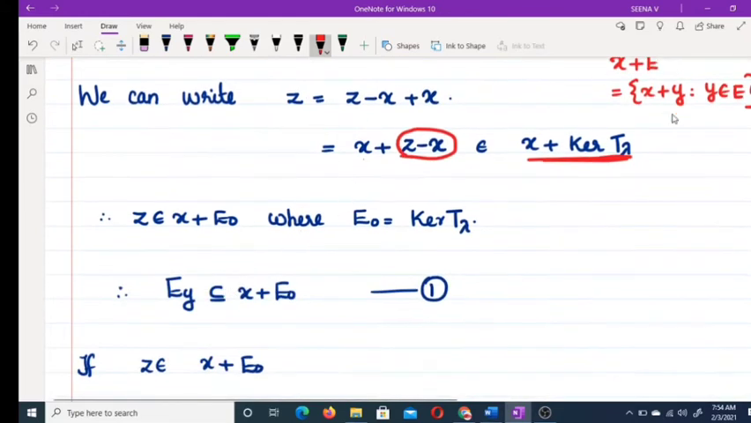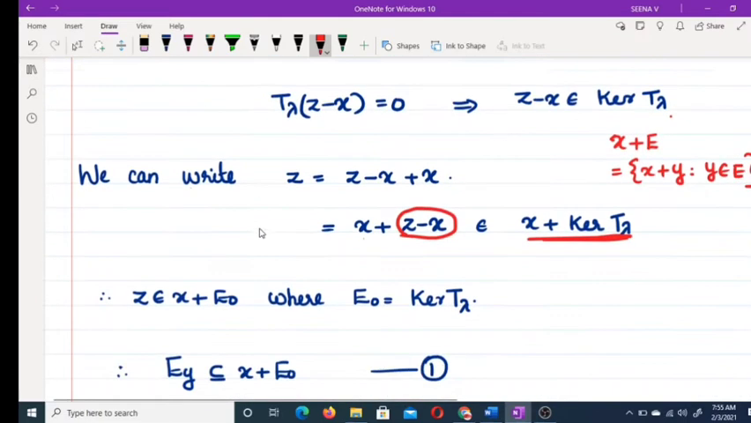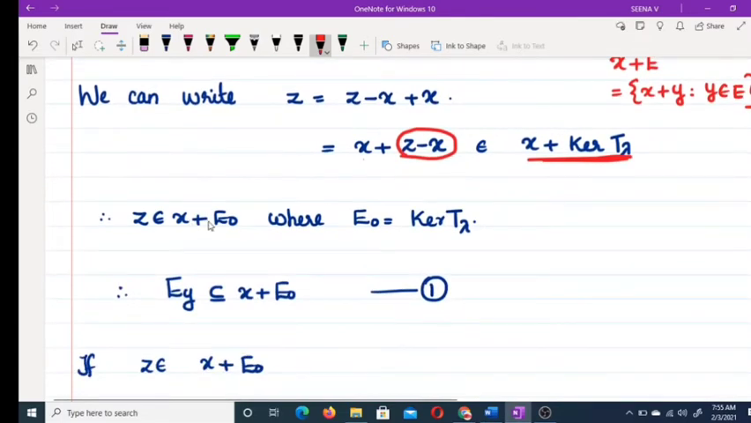So now we are giving another notation for kernel T lambda as E naught. So z belongs to x plus E naught, where E naught is equal to kernel T lambda. So if z belongs to E y, then z belongs to x plus E naught. So E y is a subset of x plus E naught.